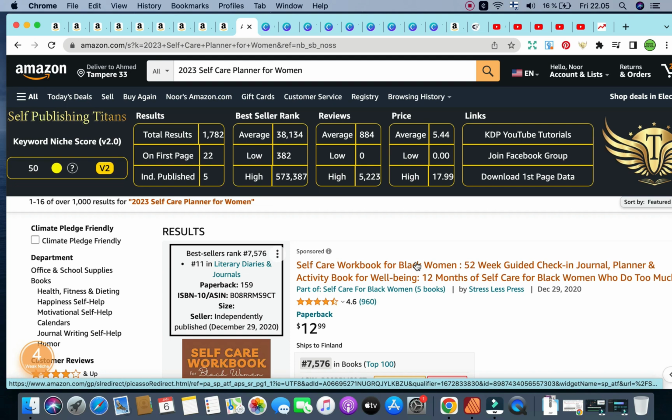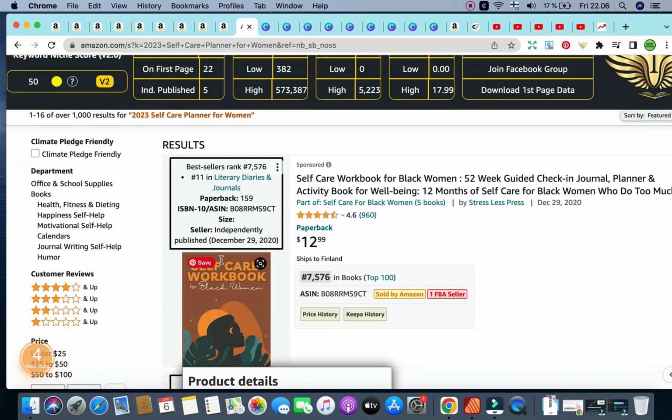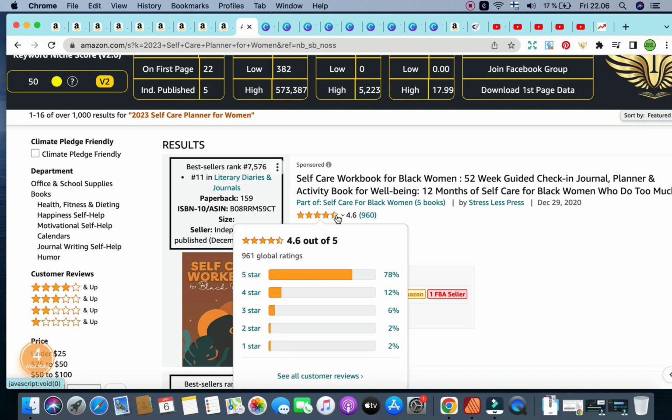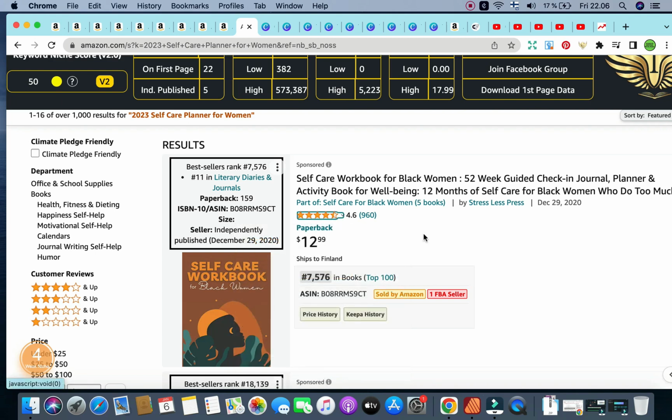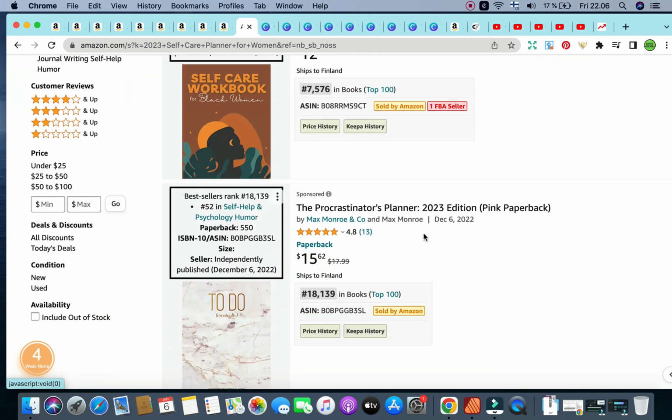It's a potential profitable keyword all by itself, and this publisher right here has decided to niche down by including the 2023 self-care planner for women, the initial main keyword, into the 7 keyword slots in order to rank for this, and it has an amazing BSR score of 7,576 and an outstanding number of buyers who have taken the time and effort to rate this book 4.6 out of 5, and then just a total of 960 people who have taken the effort to rank and comment on